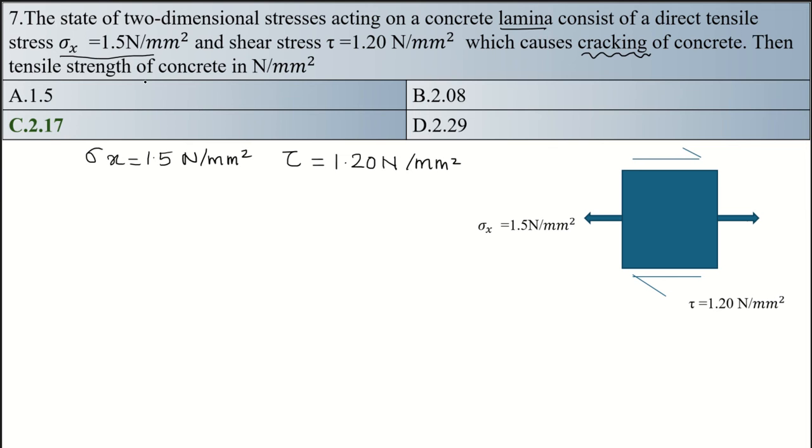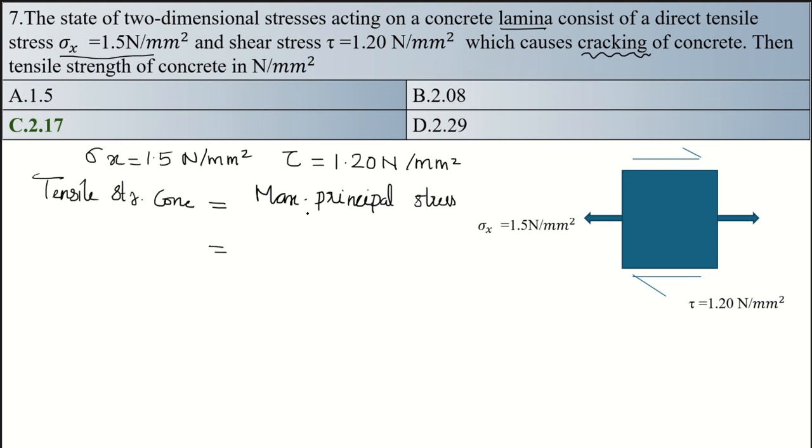Then the tensile strength of concrete in Newton per mm square, they are asking this. Tensile strength of concrete is equal to maximum principal stress. Okay, the tensile strength of concrete is equal to maximum principal stress.